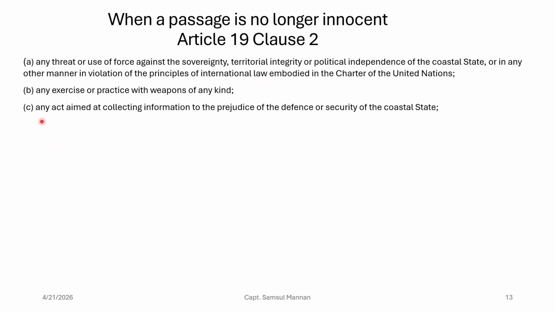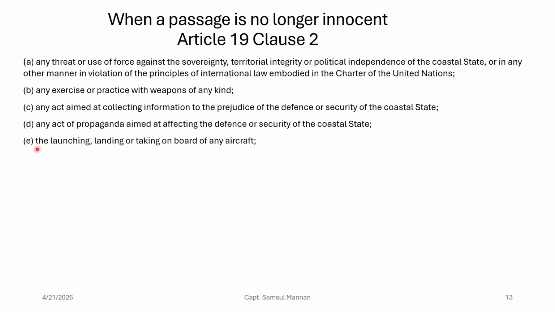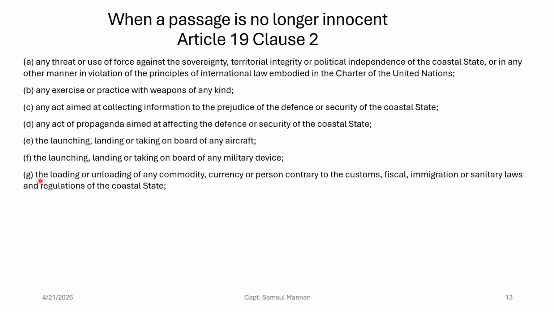Number 3 is any act aimed at collecting information to the prejudice of the defense or security of the coastal state. So if your ship is involved in collecting information, in that case the coastal state may revoke the right of innocent passage. Any act of propaganda, in that case the coastal state can revoke the right of innocent passage. Then the launching, landing or taking on board of any aircraft, then the launching, landing or taking on board of any military device, then the loading or unloading of any commodity, currency or person contrary to the customs, fiscal, immigration or sanitary laws and regulations of the coastal state.